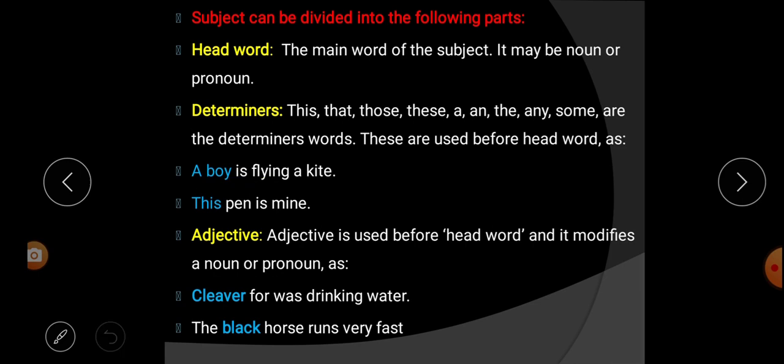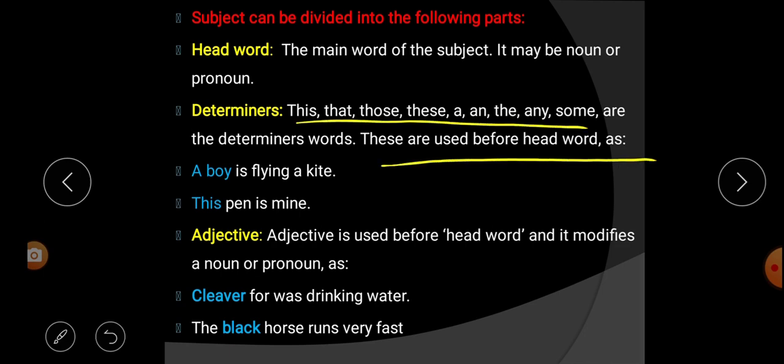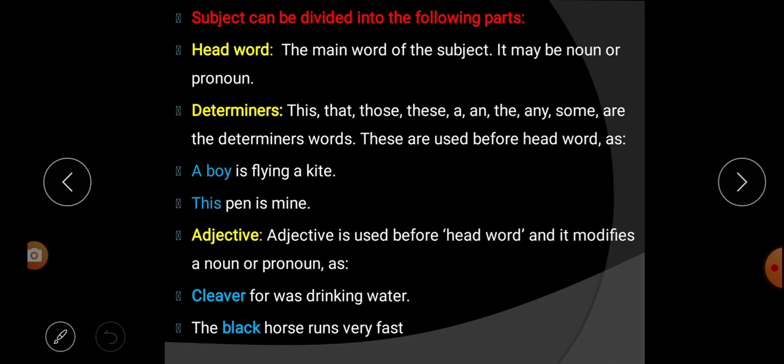As we learn, these words are used before the head word. A is used before boy and boy is the head word because it is a noun. So in this sentence a boy is the subject and is flying a kite is the predicate.